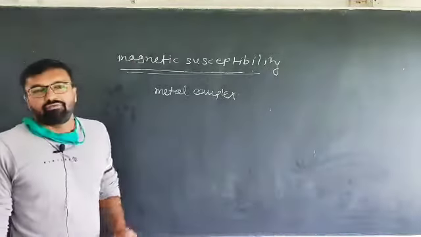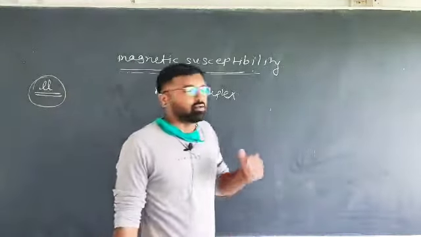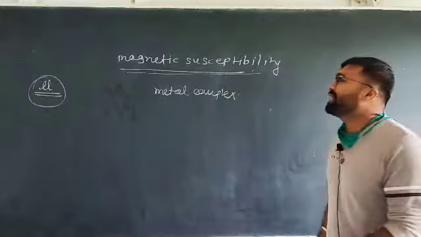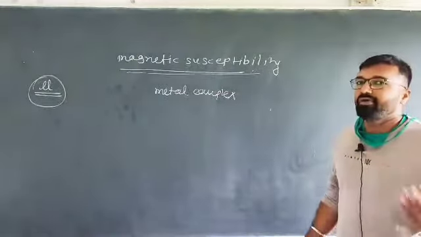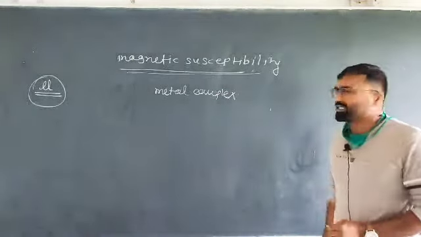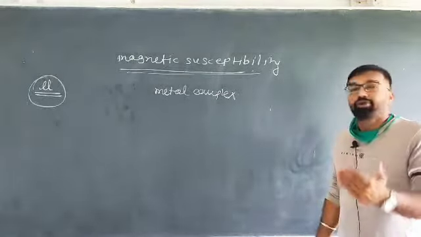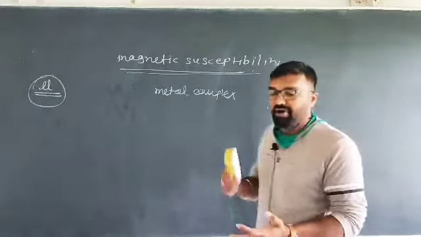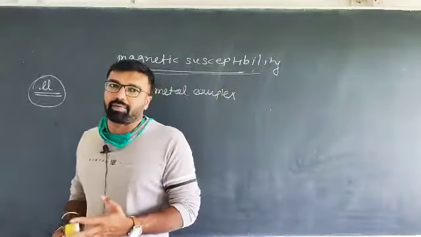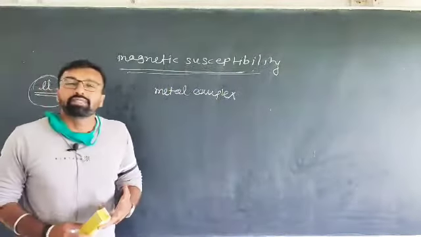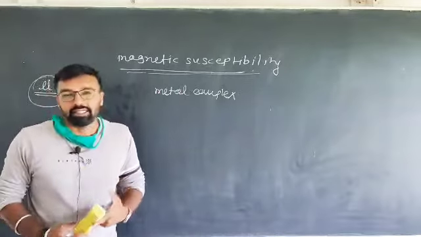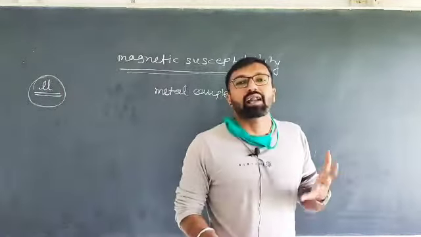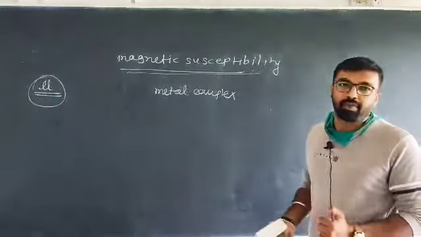In today's lecture we are not discussing the instrumental technique or the instrumentation of magnetic susceptibility. We will definitely see it in the next lecture. But some introductory part of magnetic susceptibility: What is magnetic susceptibility? What is the principle of magnetic susceptibility? What is volume susceptibility? What is gram susceptibility? And what is molar susceptibility? These 5 points are covered in this discussion, right?